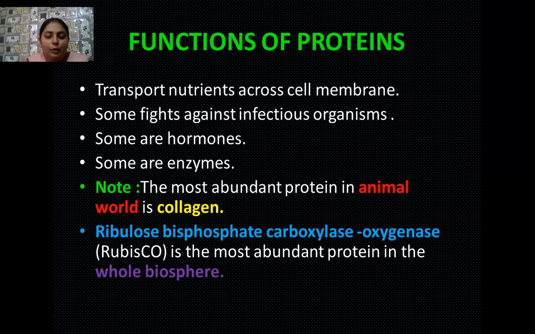So students, here I want to tell you that the most abundant protein in the animal world is collagen. And there is another protein, that is rubisco. It is ribulose bisphosphate carboxylase oxygenase. It is the most abundant protein that is found in the whole biosphere.